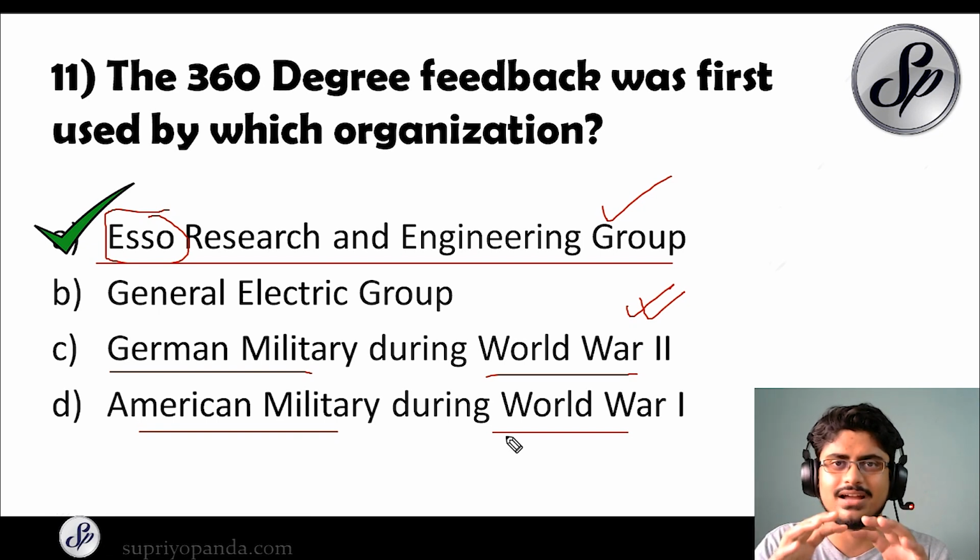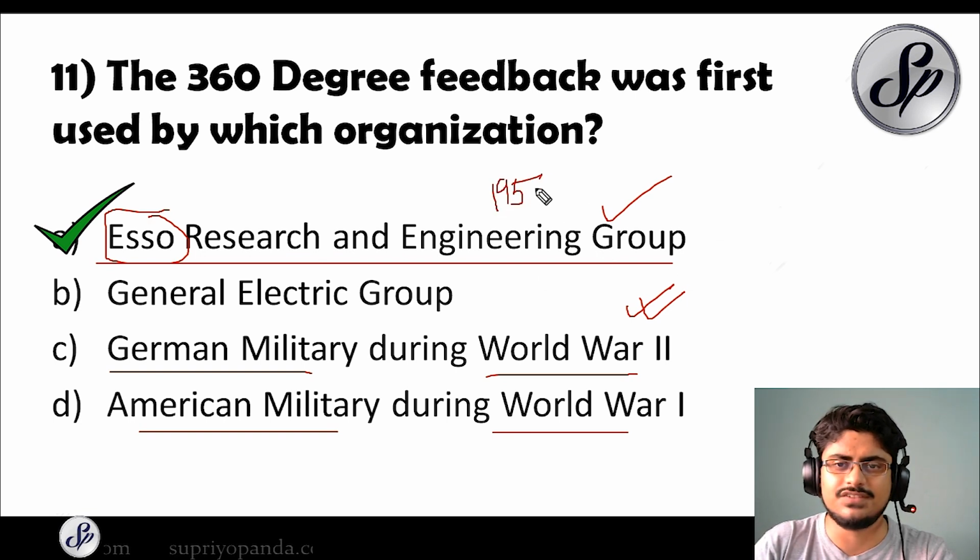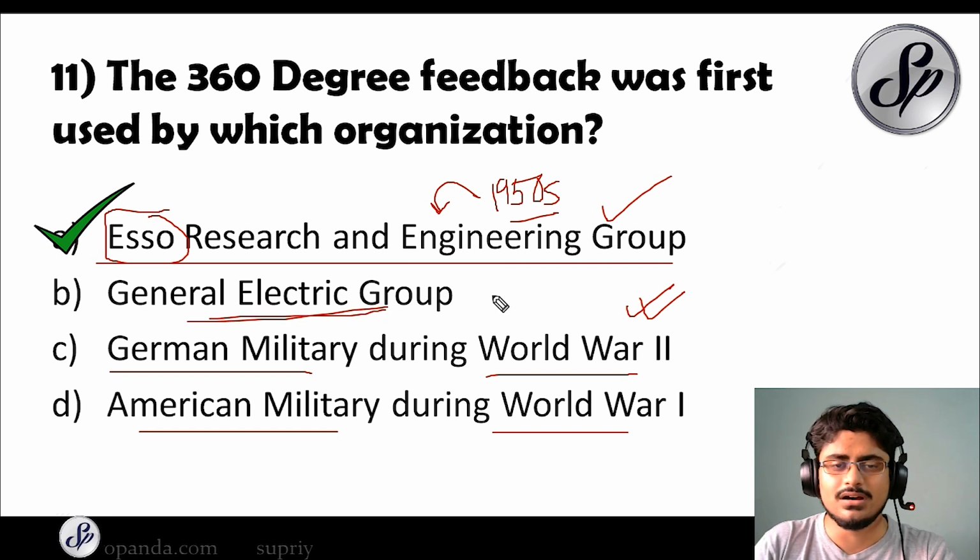They basically had a kind of feedback in their army whereby everybody could give feedback for each and every person, and this is the similar concept that SO Research and Engineering Group did in the 1950s. Later on, another interesting thing: General Electric, the GE Group, under the leadership of the legendary chairman Jack Welch, successfully used the 360-degree feedback, and this was the first time that any big company had enjoyed a lot of success with it. So Jack Welch and General Electric, the names should also be very important in this context.